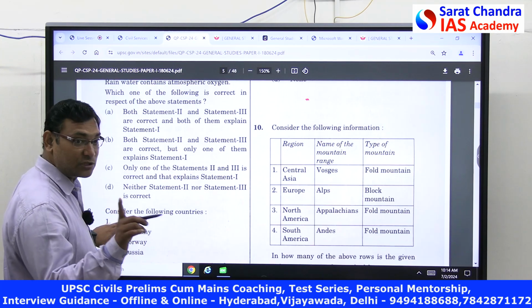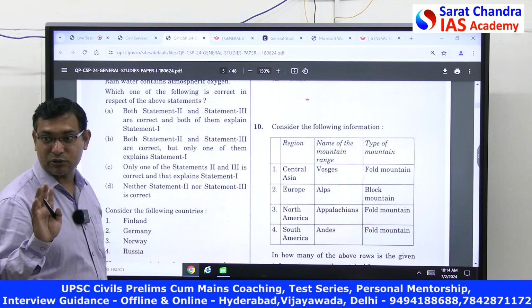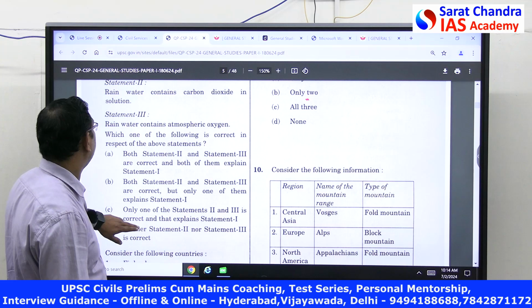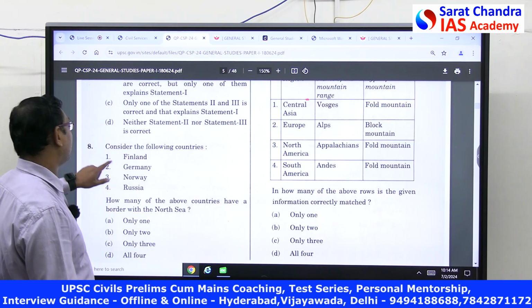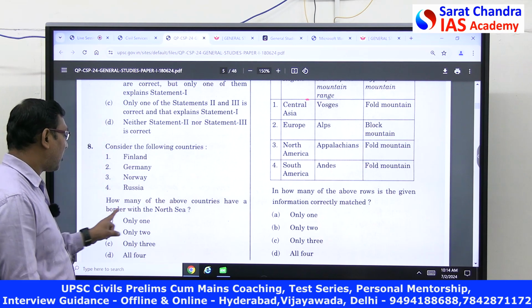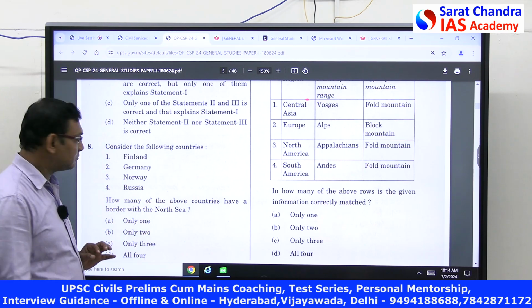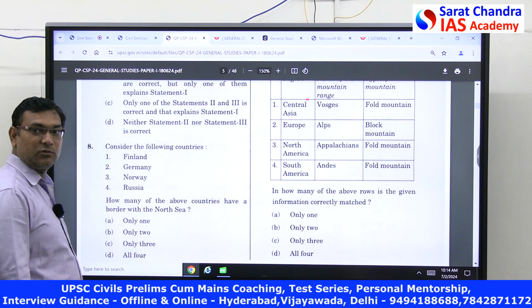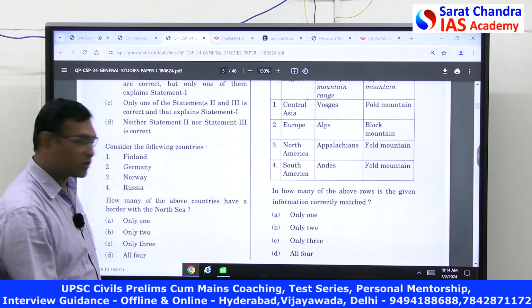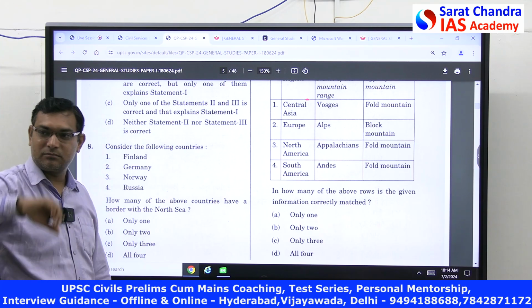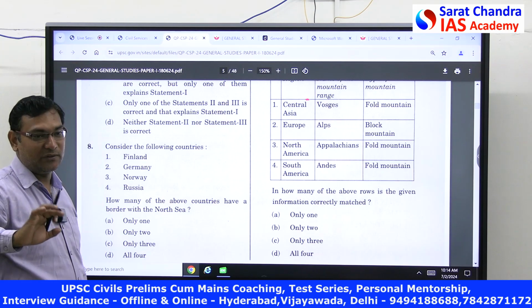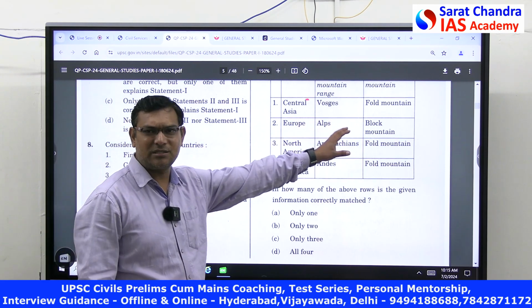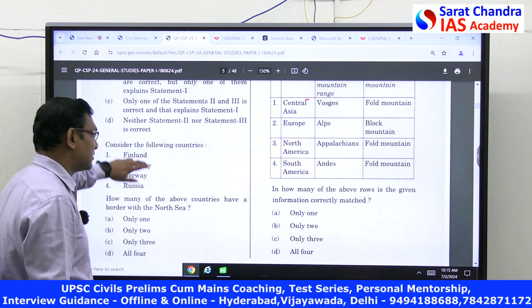And also map based questions. In geography, you'll also learn map based questions. Every year 2 or 3 questions are map based. See here, map based questions, the 8th one: Which of the following countries have borders with the North Sea? Germany, Norway. Okay, Finland is above. Russia is very far. Russia does not share a boundary with the North Sea at all. Okay, this is also map based. This is a factual question. You can see.